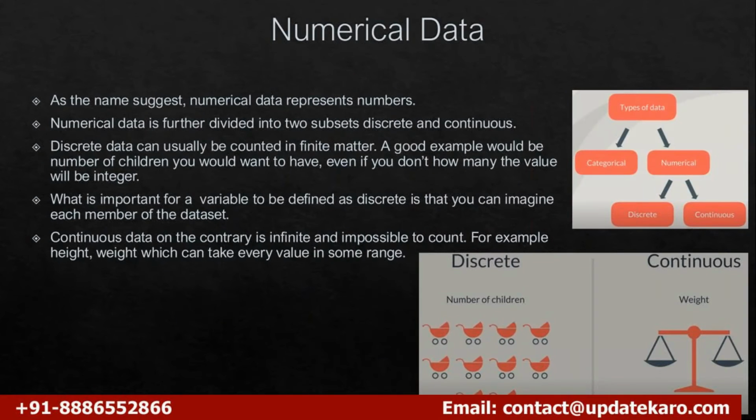When you come to numerical data, what is going to happen? Here we have again two subsets: one is discrete and the other one is continuous. What do you mean by discrete, and what do you mean by continuous? Can you please tell me the basic English meaning of discrete or continuous, in your own words?